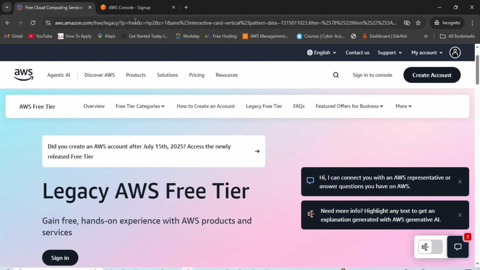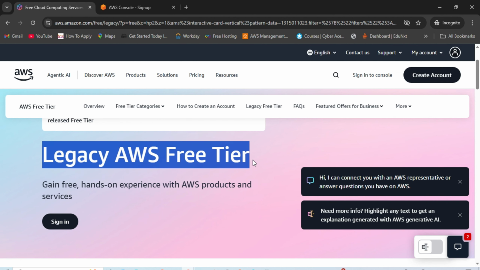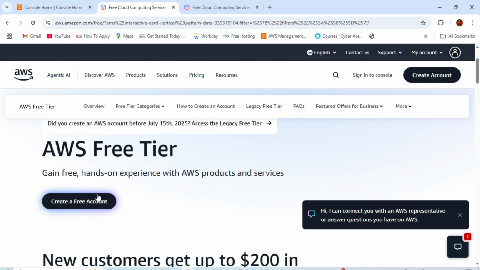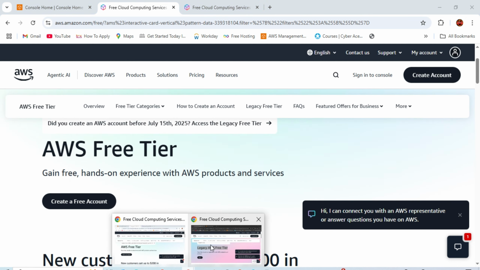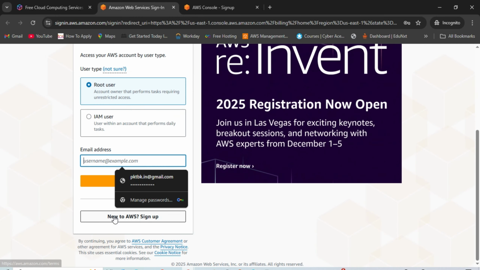And one more thing you have to notice: there are two options. One is the legacy AWS free tier, and another is the new process which we are following, the AWS free tier. So just go for create account, and when you click on create account and it comes to sign up, make sure that the credit related details are mentioned there. Let me show you.